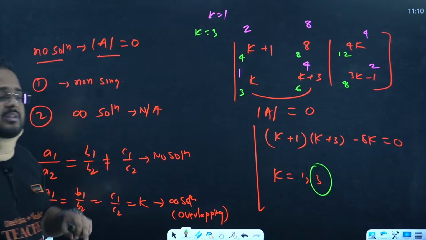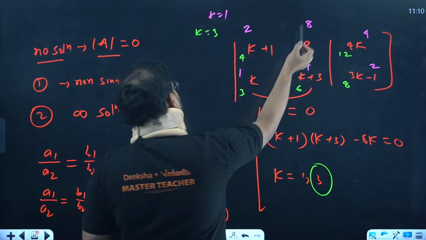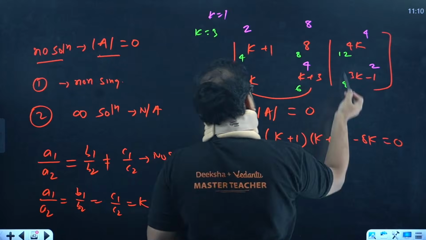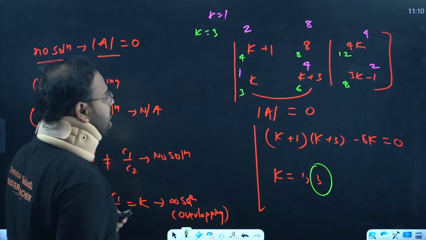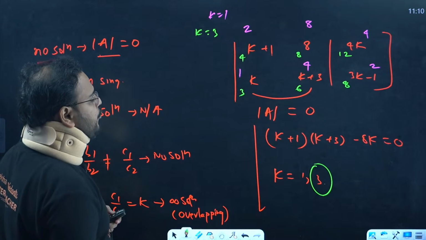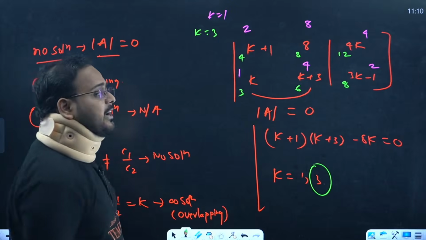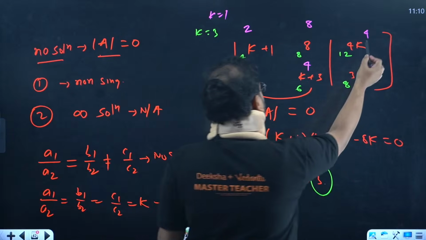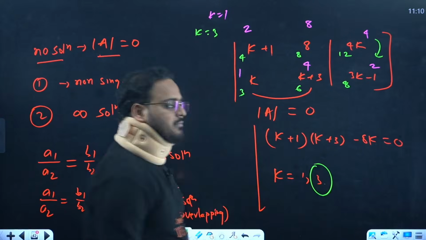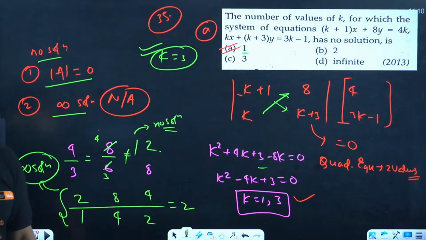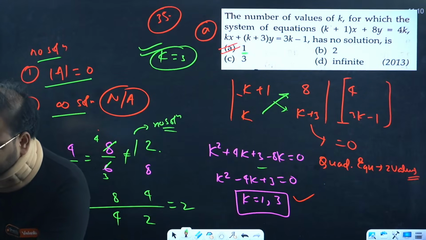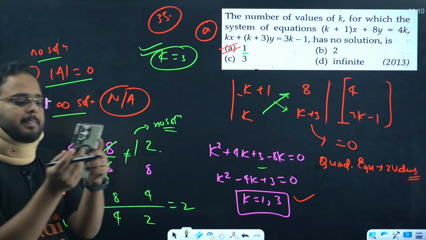When you take the other one, the purple or pink one, 2 by 1 is 2, 8 by 4 is again 2, and 4 by 2 is again 2 only. So we have the two cases like this. I hope this is clear, guys.